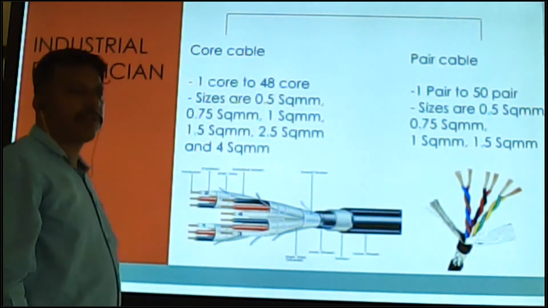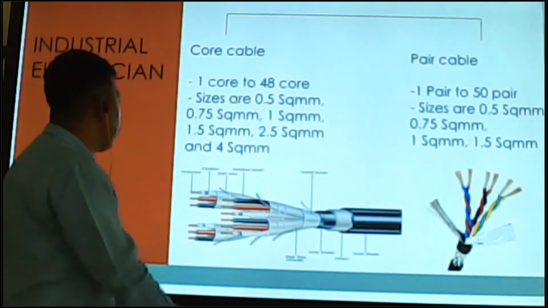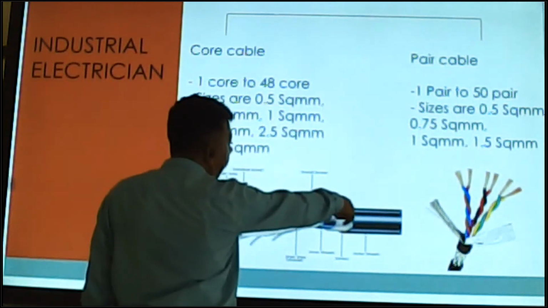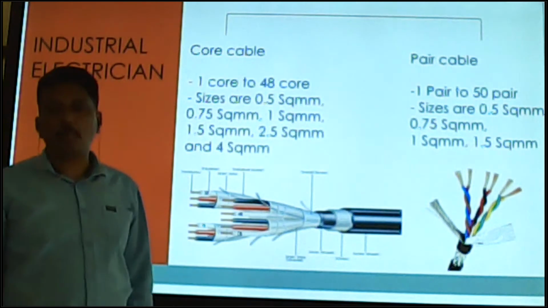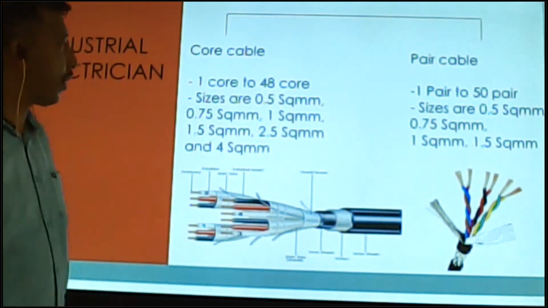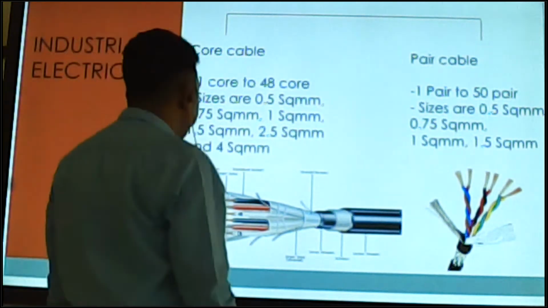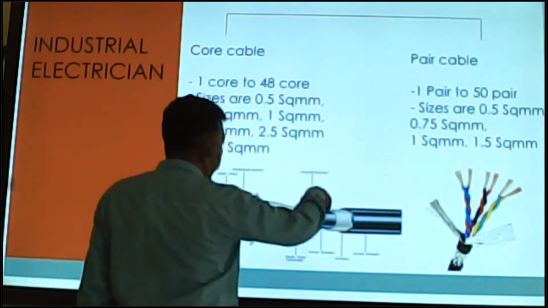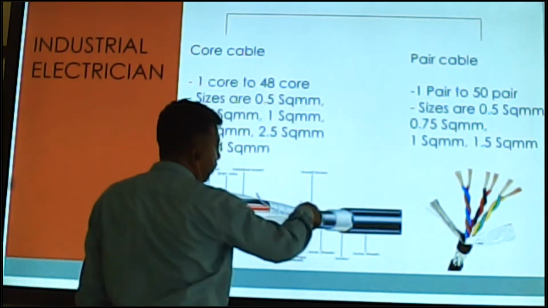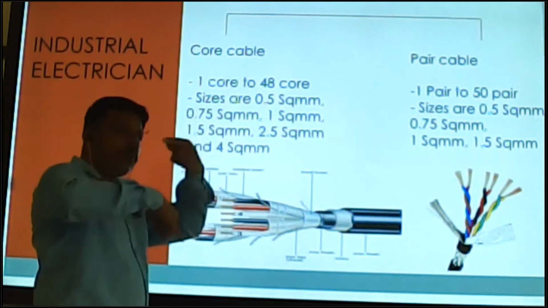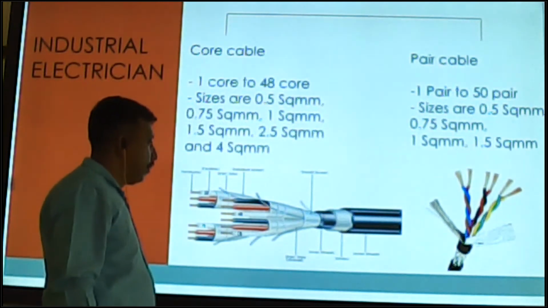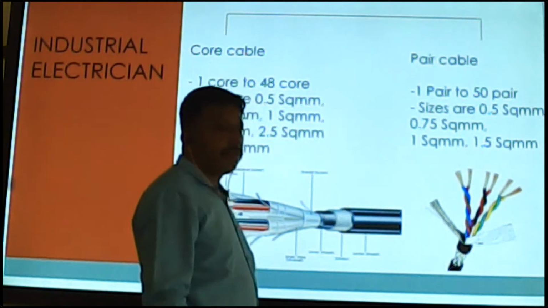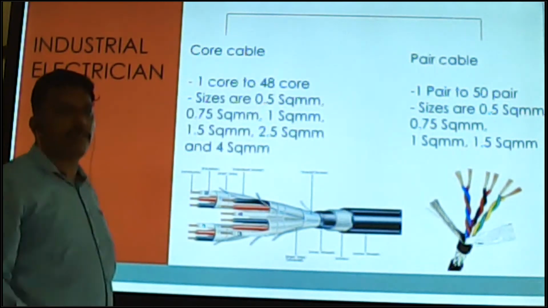Control cable mostly uses safe earth. After protective earth we can use armoured. And overall this screen, the overall cores are wrapped in this type, and the outer shell covers all the cable.